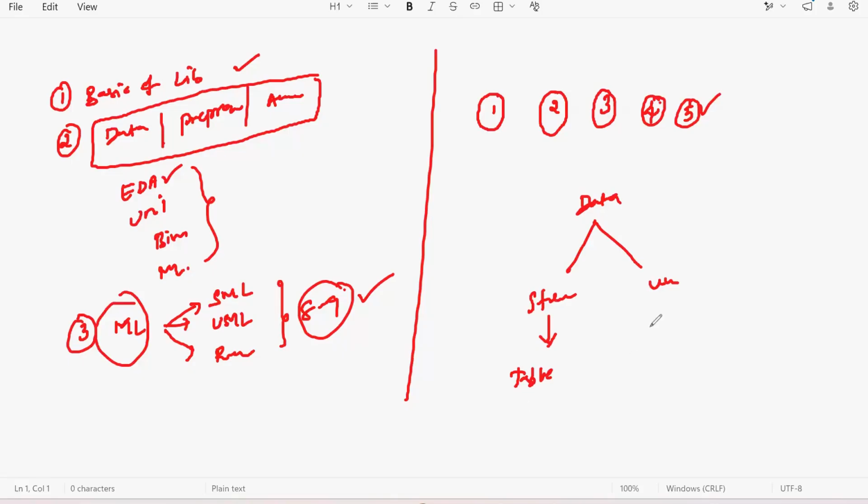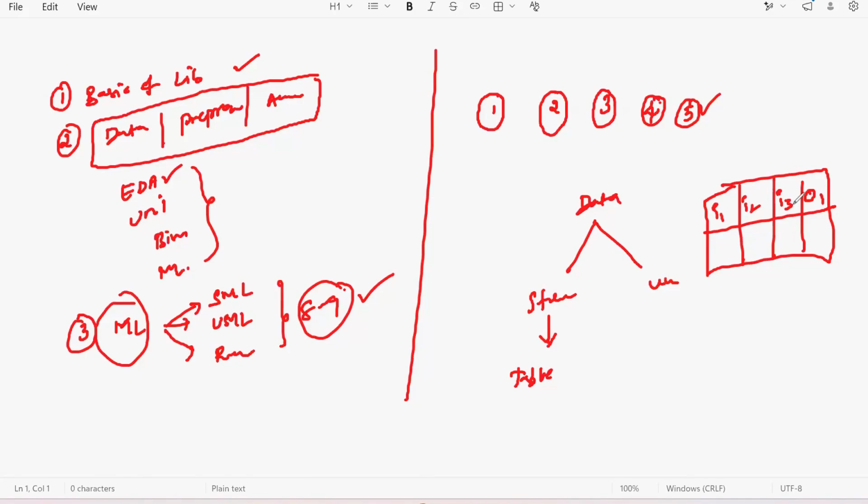If you have labels, for example here, this is how you have the clear labels. This is input 1, input 2, input 3. These three inputs are generating this output 1. So this kind of data is labeled data, right?